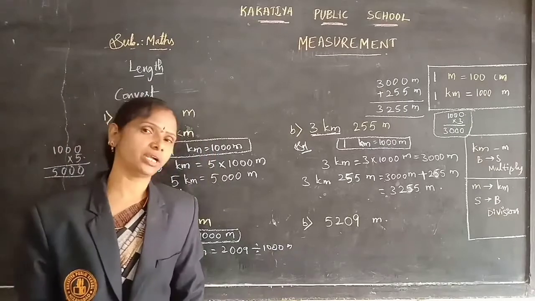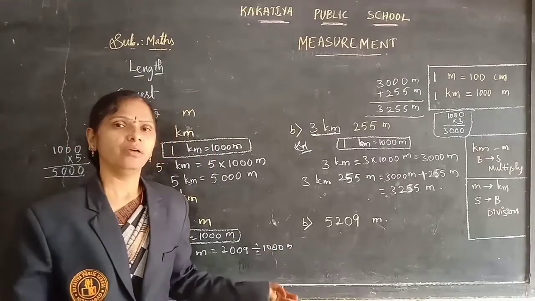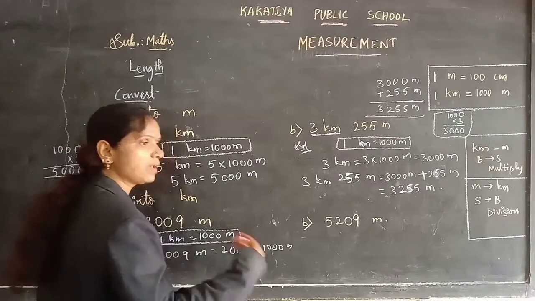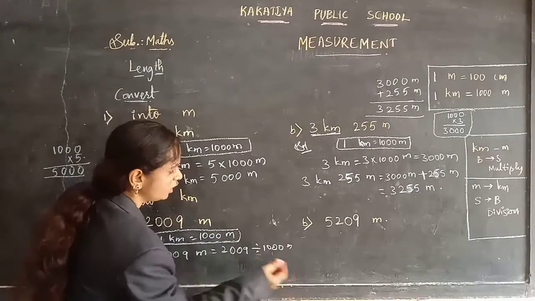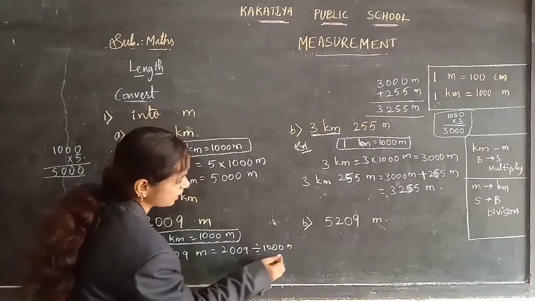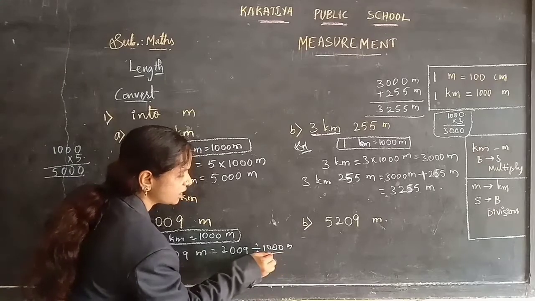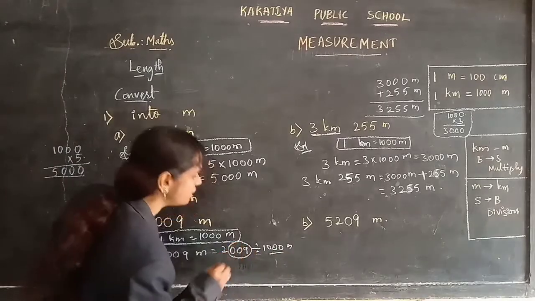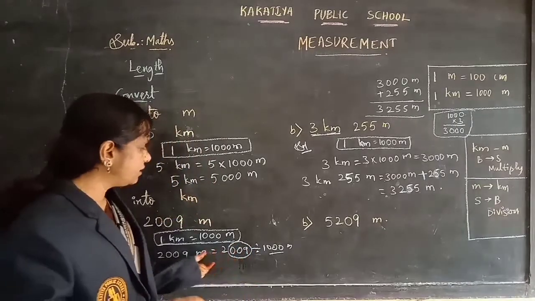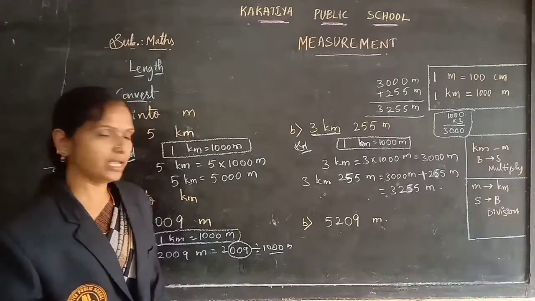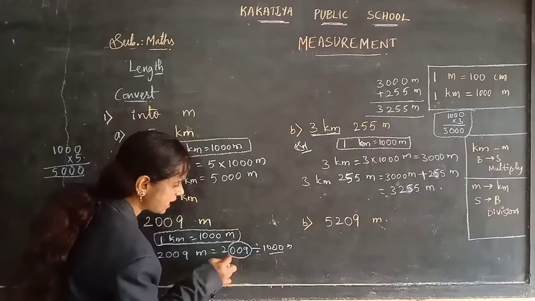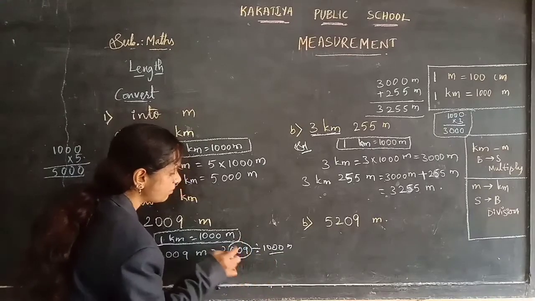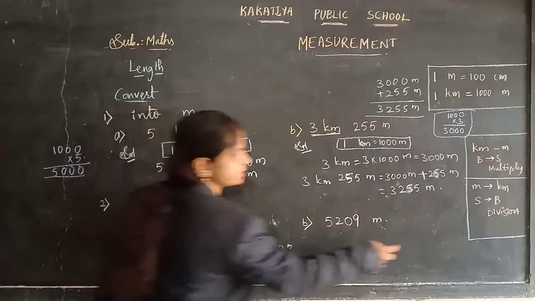Here division means, as I already told you in the previous lesson, children, when you are dividing by 10 or 100 or 1000, no need to do the division, we can write the direct answer. It depends on the zeros. If you have 3 zeros, the last 3 digits will be the smaller measurement and the other numbers will be the bigger measurement. What is the smaller measurement here?